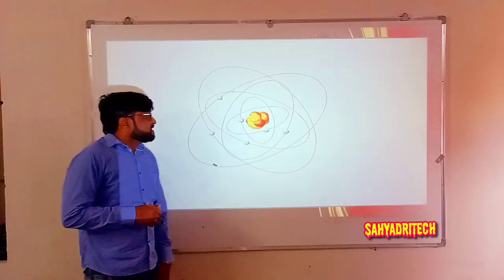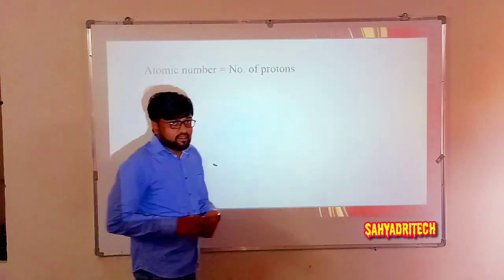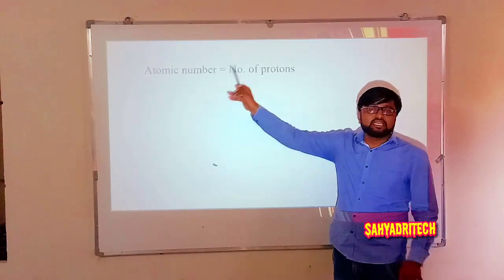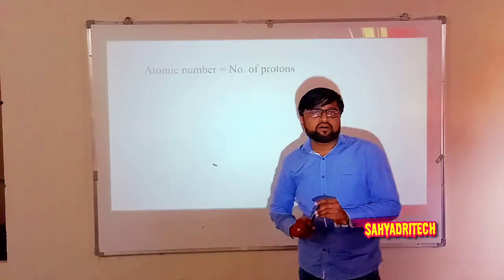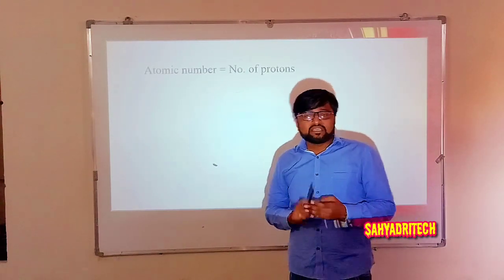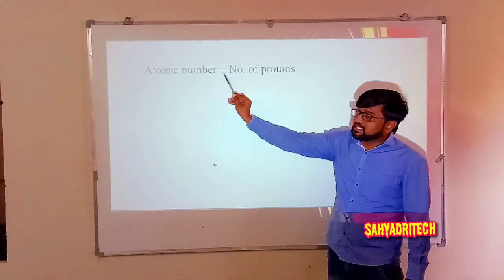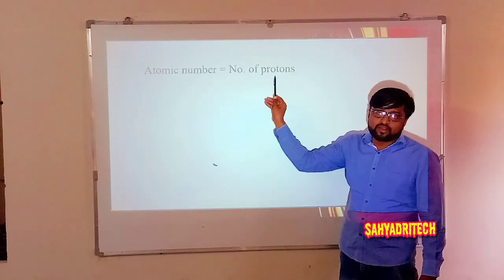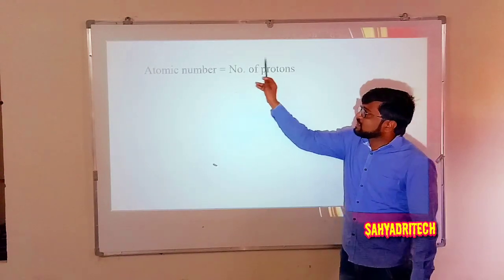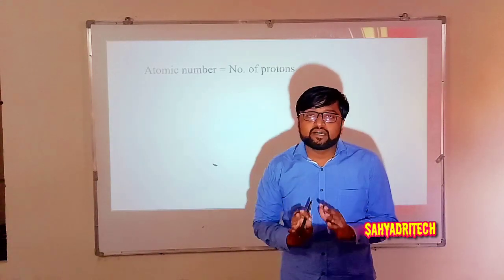Well, now coming to the concept, what is that? Atomic number and mass number. Here, what does atomic number indicate? In an element, all atoms of an element are going to have protons, neutrons as well as electrons. If I consider atomic number, what is it? It is the total number of protons. What is atomic number? Atomic number is nothing but the total number of protons present in the nucleus of an atom.